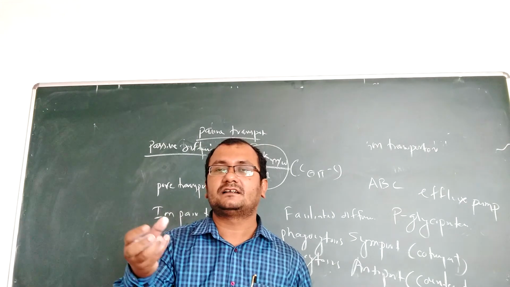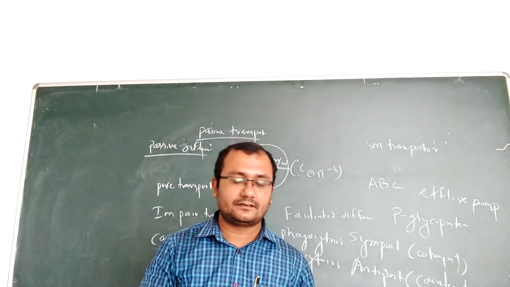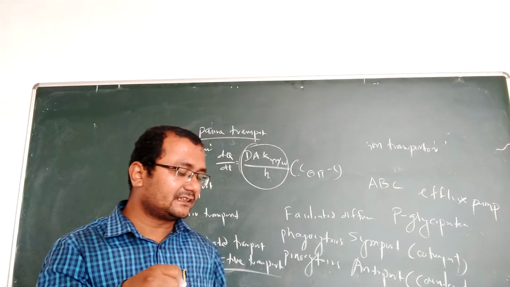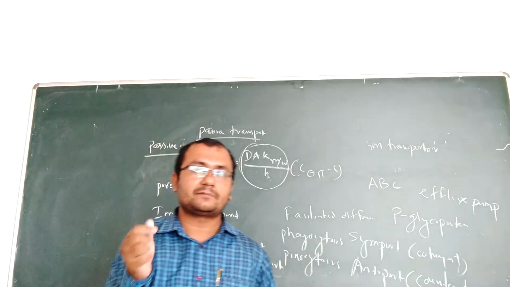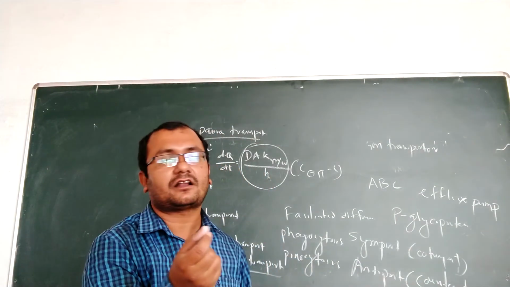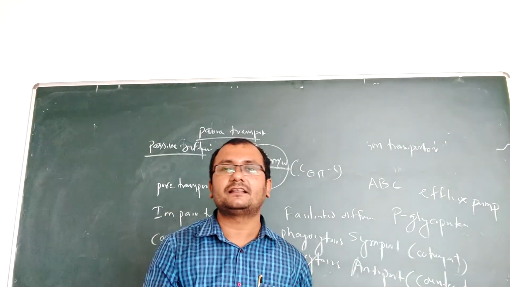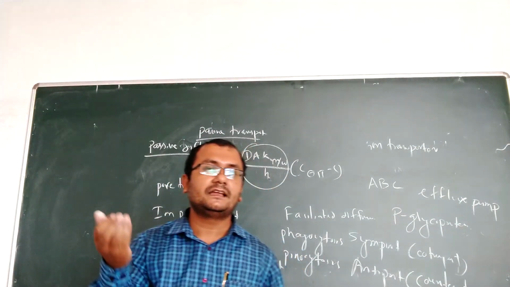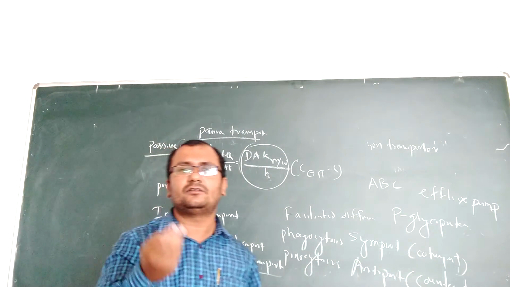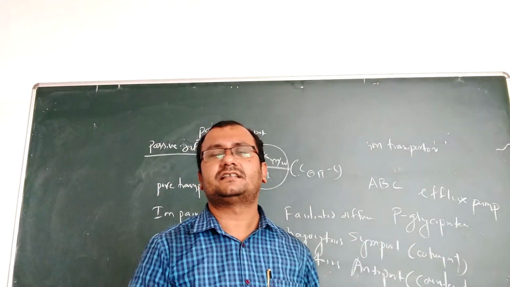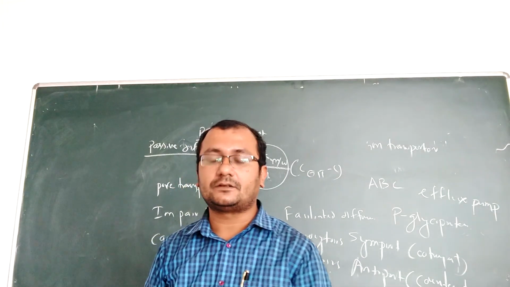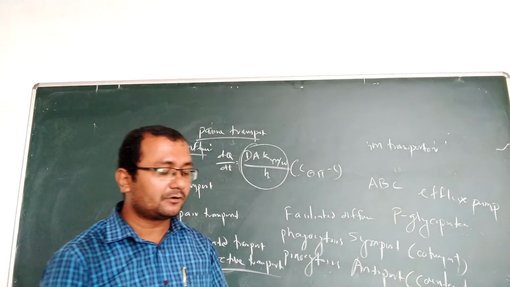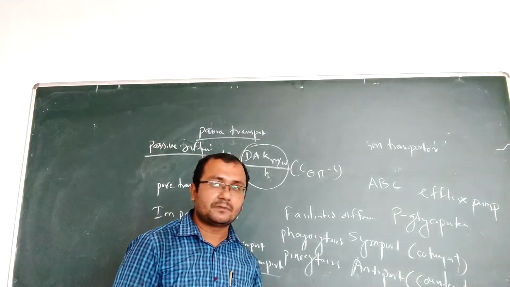Adsorptive uptake means the cell directly eats. Pinocytosis means uptake of fluids, fluid soluble. That means if the drug is fluid, it will be drunk by the cell. If it is solid, then it will be eaten by the cell. So that is phagocytosis and pinocytosis. So this is all about your mechanism of drug absorption.